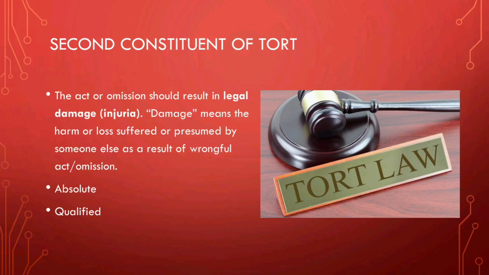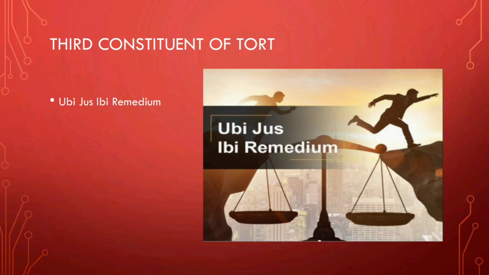Now, the third constituent for doing a wrongful act or a tort is that the wrongdoing or omission is of such a nature that a legal remedy can be found. Legal remedy is the third necessary element of a tort action. In tort, the wrongdoing must fall within the category of wrongs in which the remedy is a civil damages action.